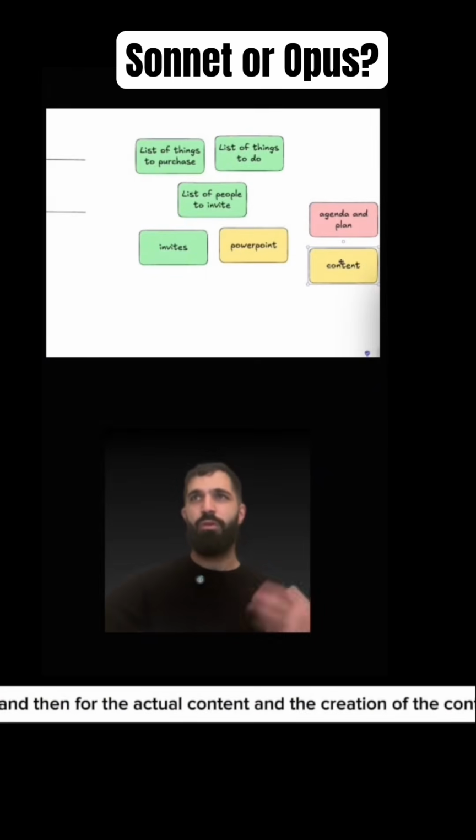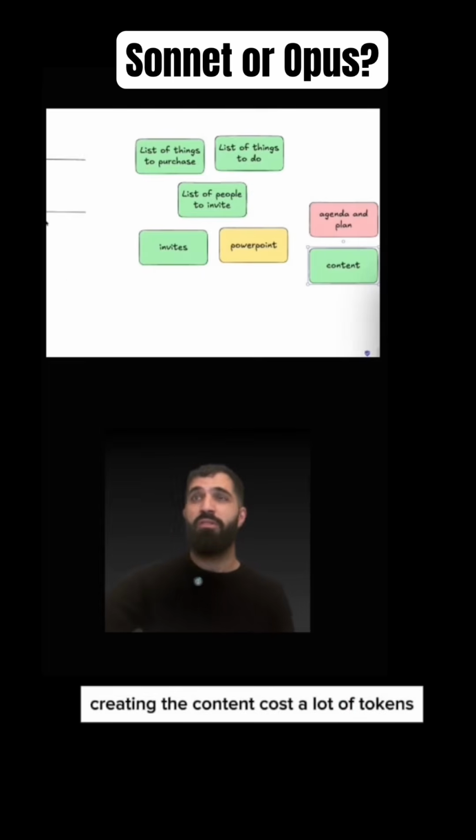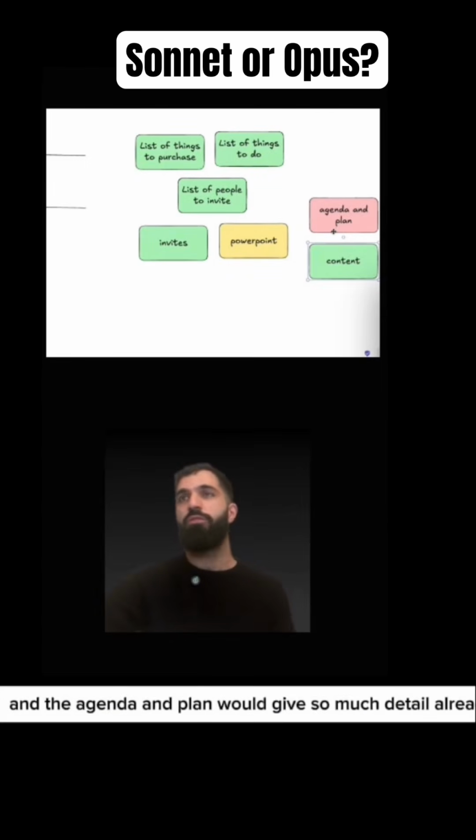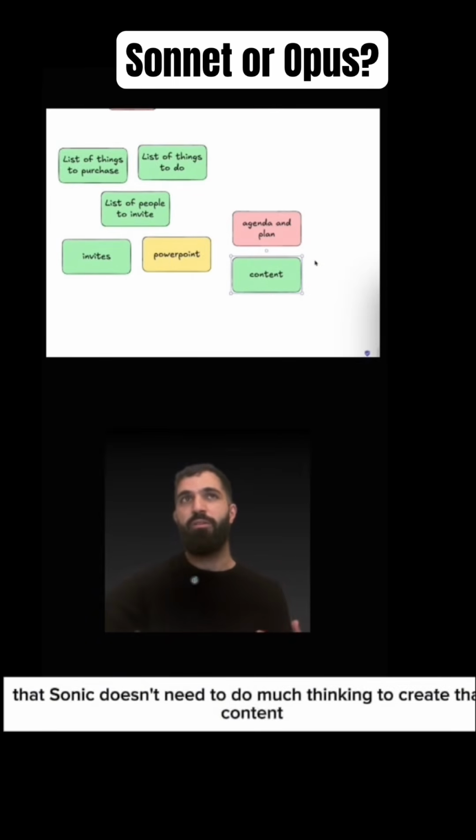And then for the actual content and the creation of the content, I would use Sonnet because it's simple. Creating the content costs a lot of tokens, and the agenda and plan would give so much detail already that Sonnet doesn't need to do much thinking to create that content.